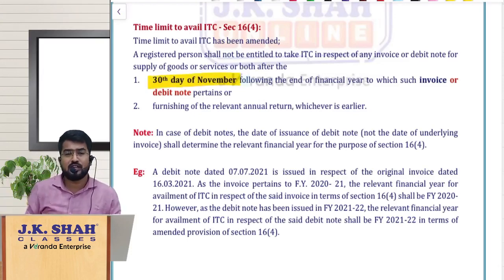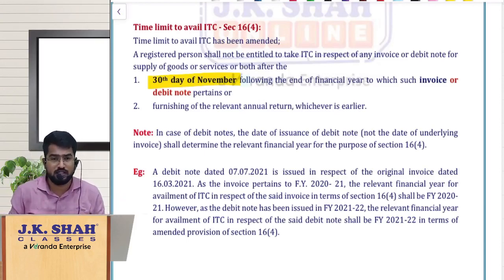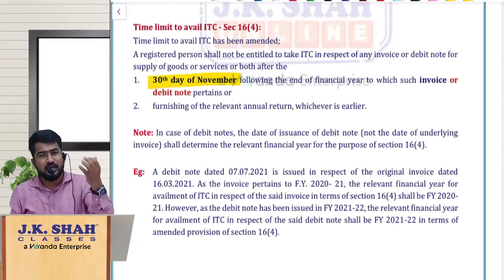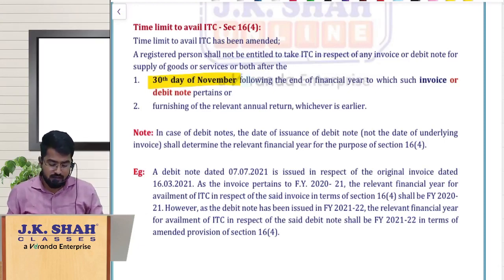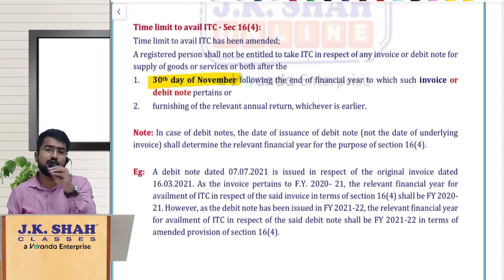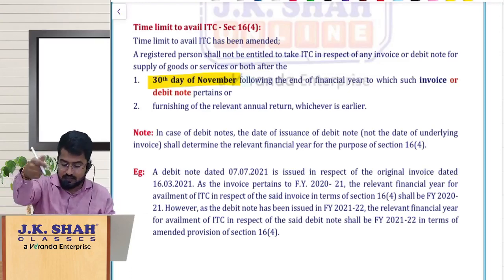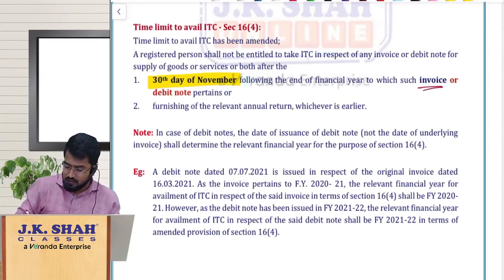So what is the due date for availing ITC? Any invoice or a debit note belonging to a particular financial year, you can take ITC of that in that upcoming month whenever it got reflected in 2B. By any chance you forgot to take that ITC, you can take that next month. If you forgot that next month also, you can take that next month. Like that, if you keep on forgetting that, what is the deadline to take ITC on that? The deadline is 30th November of the succeeding financial year to which that invoice or debit note pertains to.